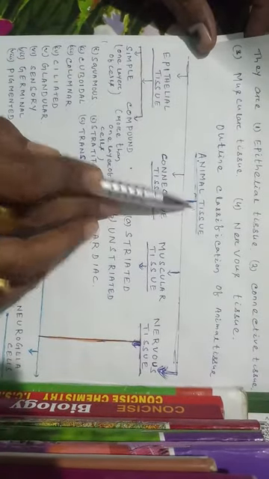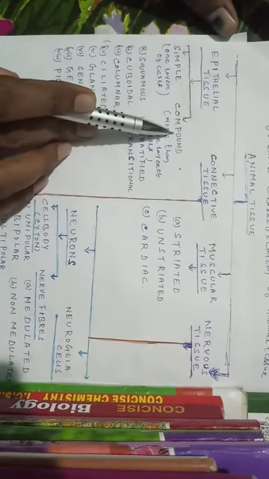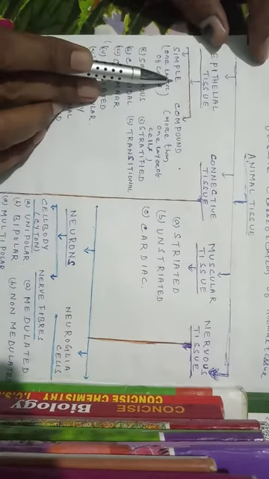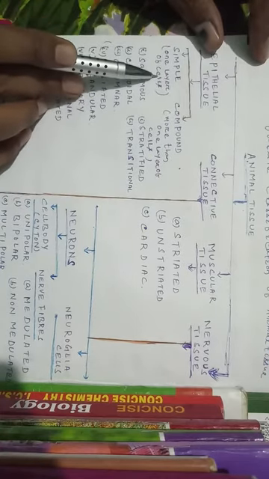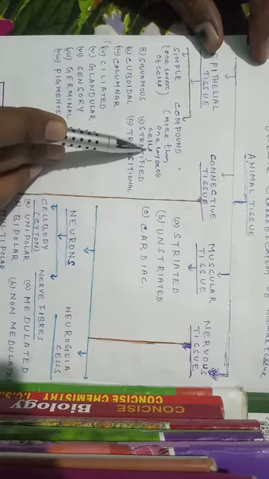This is animal tissue. Animal tissue is of four types, that is epithelial tissue, connective tissue, muscular tissue and nervous tissue. The epithelial tissue is of two types, that is simple epithelium and compound epithelium. The simple epithelium consists of one layer of cells. The compound epithelium has more than one layer of cells.